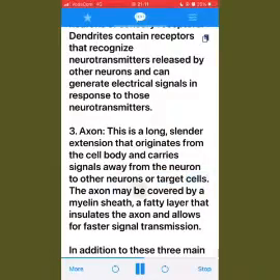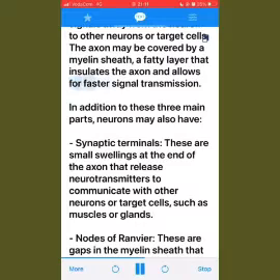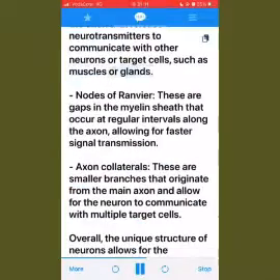The axon may be covered by a myelin sheath, a fatty layer that insulates the axon and allows for faster signal transmission. In addition to these three main parts, neurons may also have synaptic terminals. These are small swellings at the end of the axon that release neurotransmitters to communicate with other neurons or target cells, such as muscles or glands.